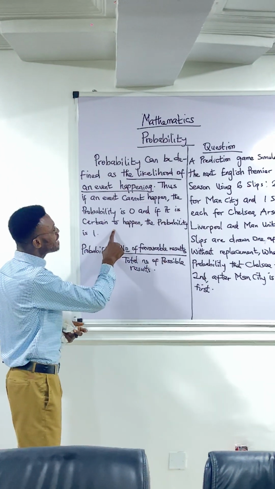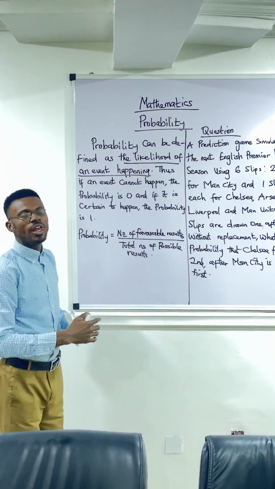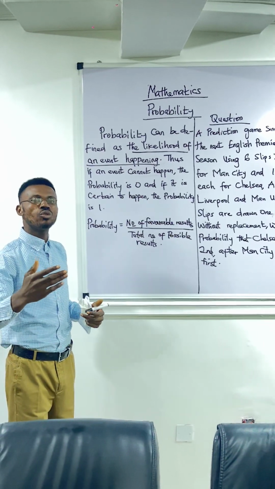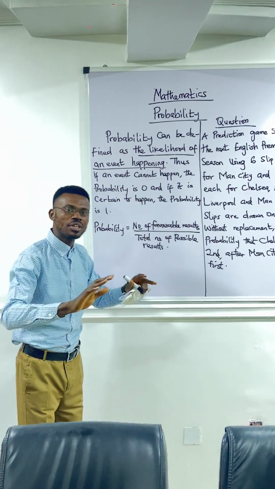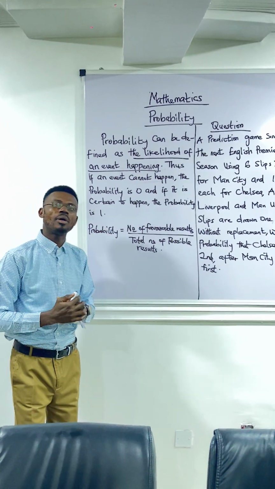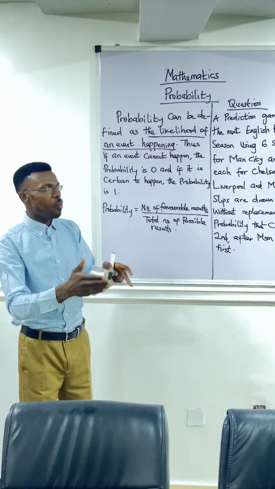Now, if it is certain to happen, the probability is 1. For instance, if today is Monday, and I ask what's the probability that tomorrow is Tuesday, that is something that is certain. So the probability is equal to 1. So we see that probability lies within the range of 0 and 1.